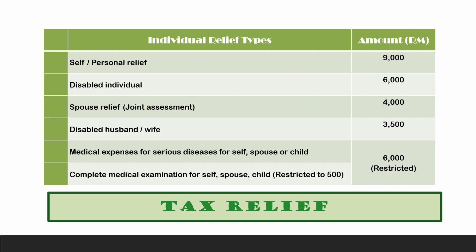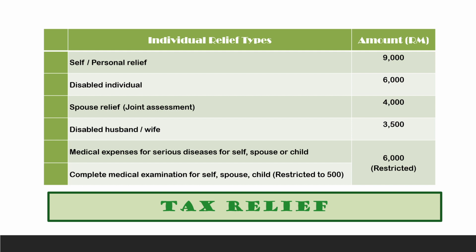As I mentioned in the earlier session, I already showed how the computation of relief appears under separate assessment and under joint assessment. For this one, I will explain each particular relief, then I will show you how it appears under the computation for separate and also joint assessment.